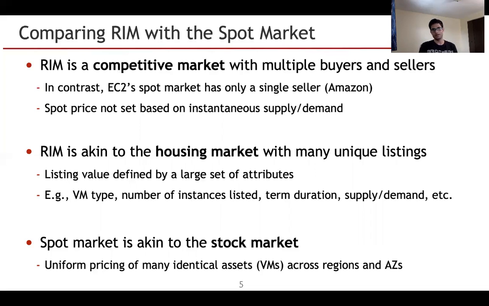In comparison, the RIM can be thought of as a housing market with many unique listings, where each listing is defined by a large set of attributes. For example, in the case of VMs, it is the VM type, number of instances listed, term duration, and supply and demand. These all affect the price of a listing. Contrarily, a spot market can be thought of as a stock market, where many identical assets, for example VMs, are priced uniformly across multiple regions and availability zones.